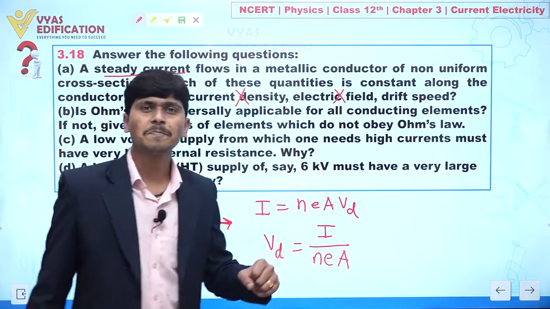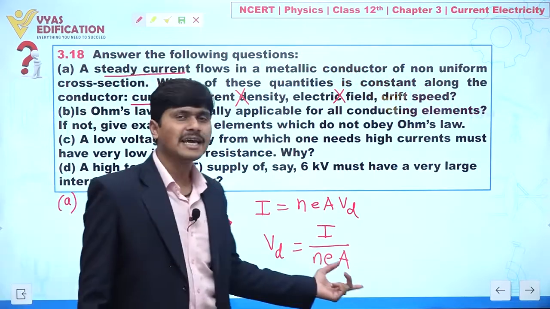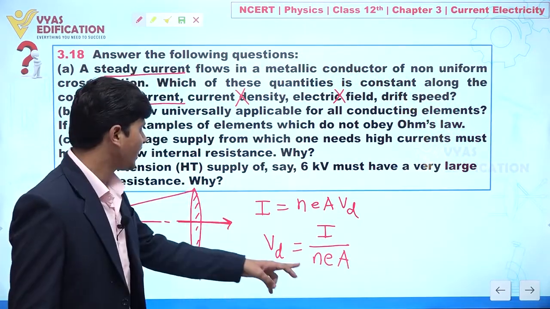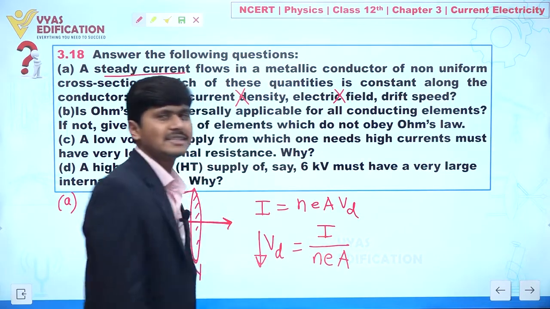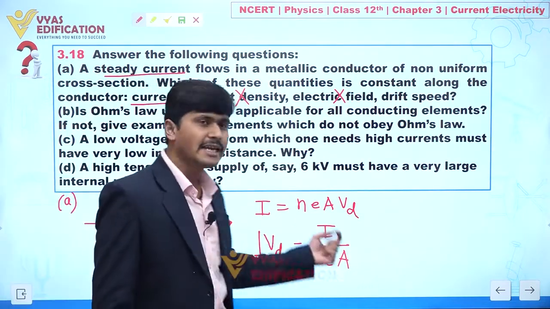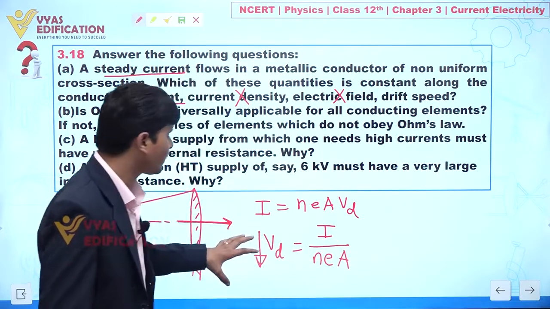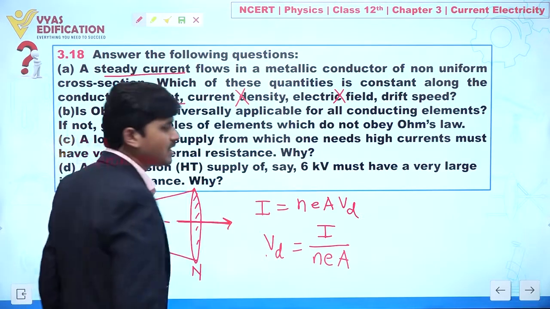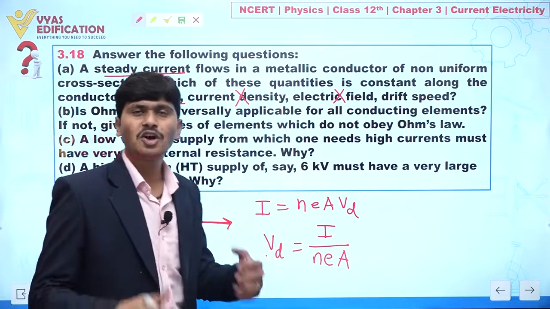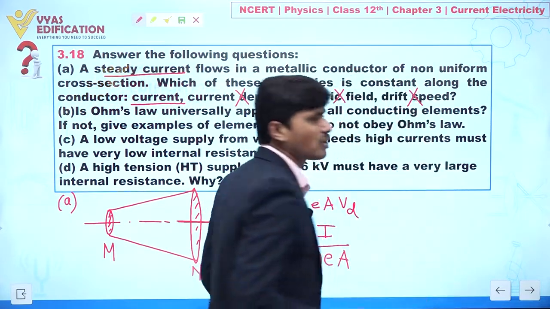But what about area? Because this has non-uniform cross-sectional area, the area is changing continuously, so drift velocity also changes. It means drift velocity also does not remain constant.